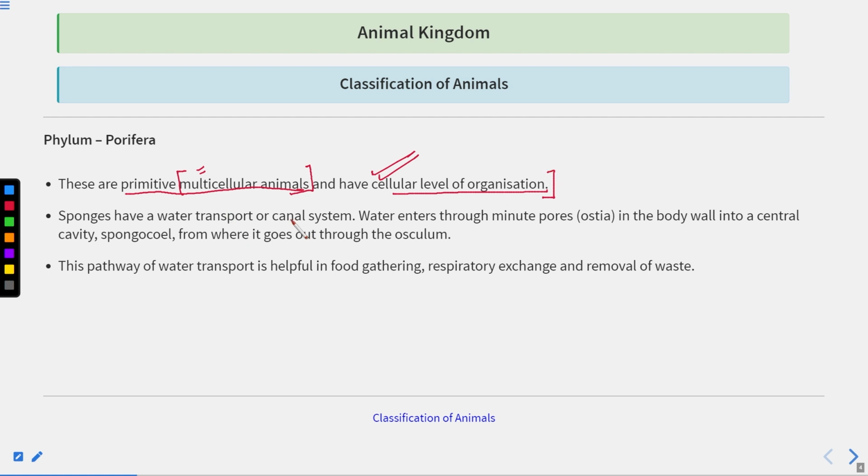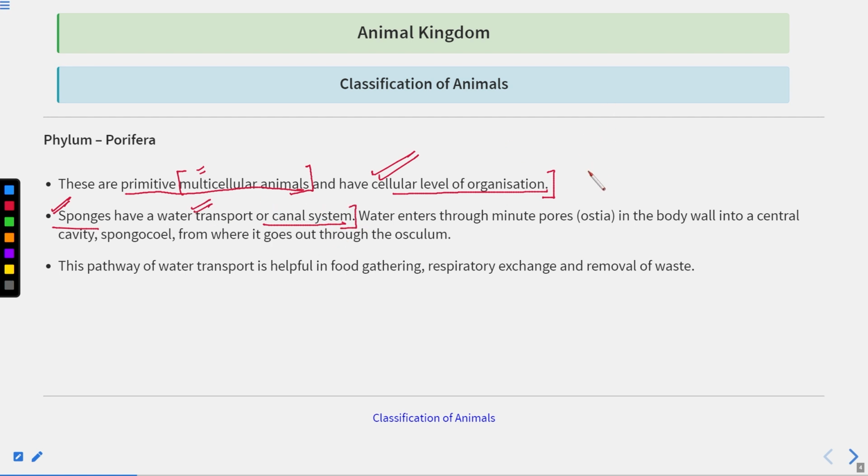Sponges have the water transport or canal system. This is one of the very important characteristics of the phylum. All these organisms are called sponges, and they have the water transport or canal system.